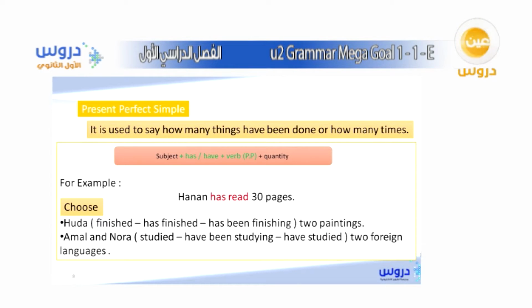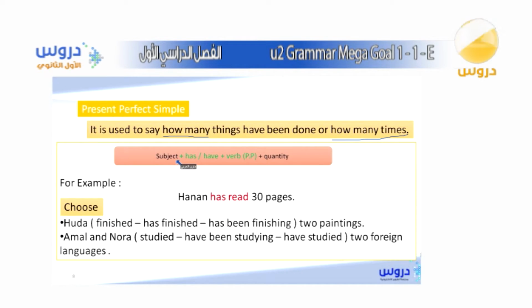Very well, now we will move, as I promised you, to the other tense, which is present perfect simple, okay, and pay attention that this tense is used to say how many things have been done or how many times. So here the keywords are not how long, but actually how many, okay? How many or how many times. What we're looking for now in this tense is how many things are done, or how many times we have done this thing, that happened in the past and is still happening right now, okay?